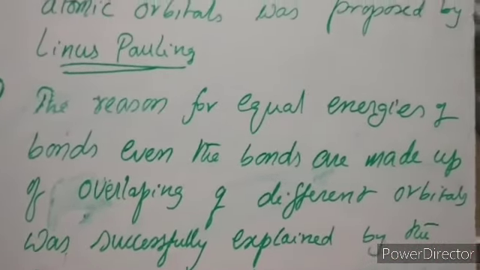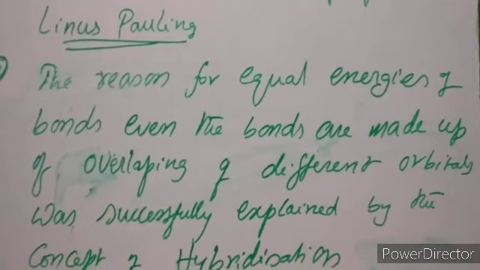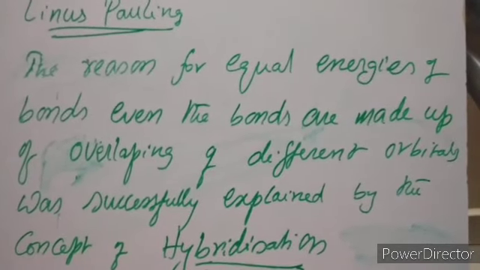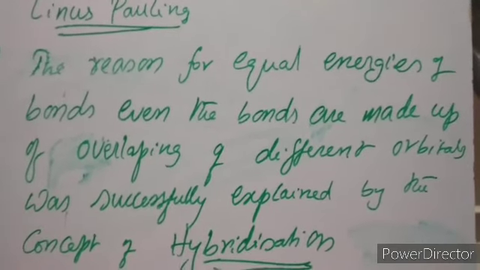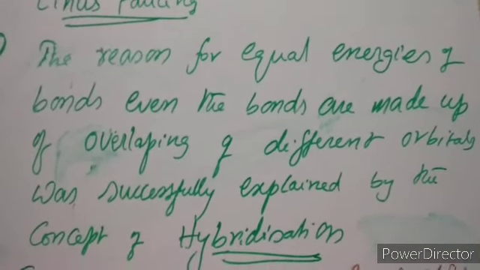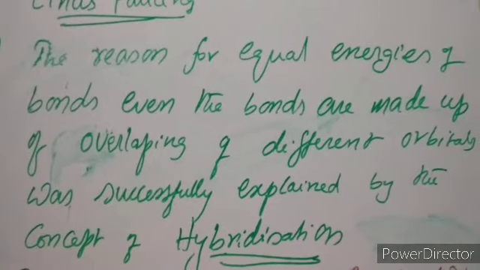The reason for the equal energies of the bonds, even though the bonds are made up of overlapping of different orbitals, was successfully explained by the concept of hybridization. So, in the next video, we have to discuss what is hybridization.